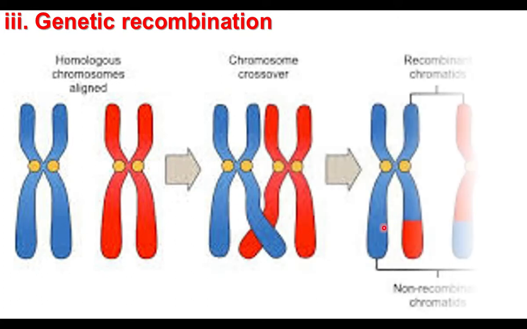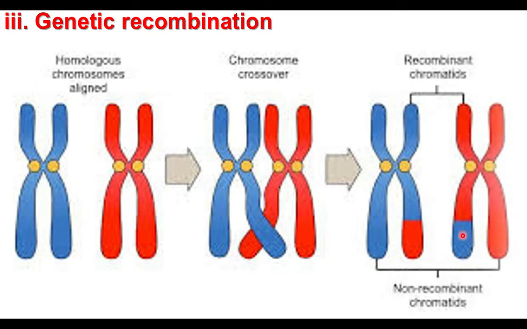This type of recombination also creates variations by changing the phenotype of the new individuals. Gene mutation, chromosomal mutation, genetic recombination all produce variations.